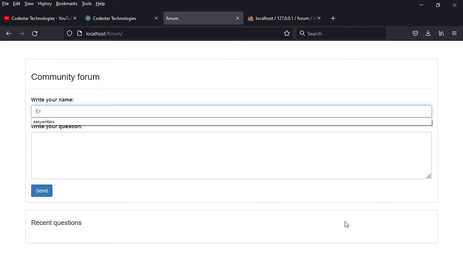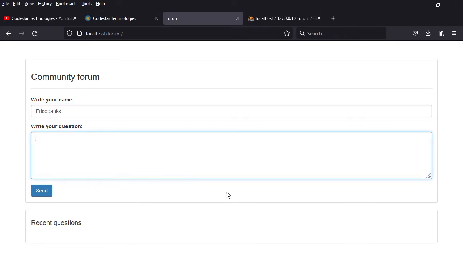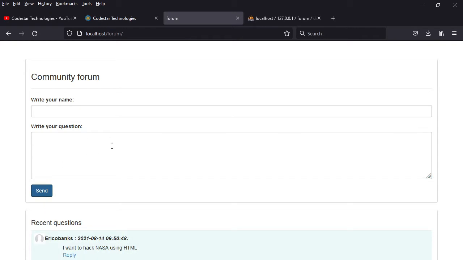Today we are going to do something like this. So this is Erico Banks, and Erico Banks is saying that I want to hack NASA using HTML. Once that is done, there is another guy called Bad Code. Sorry, let me write them like that.